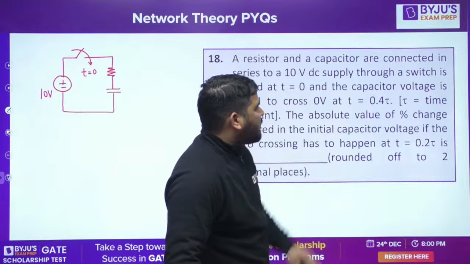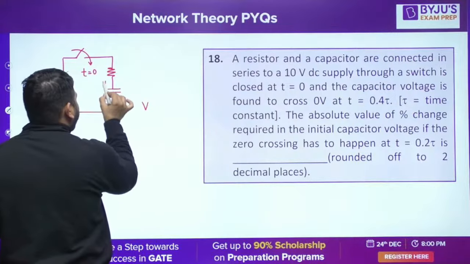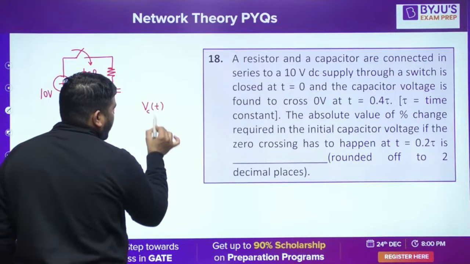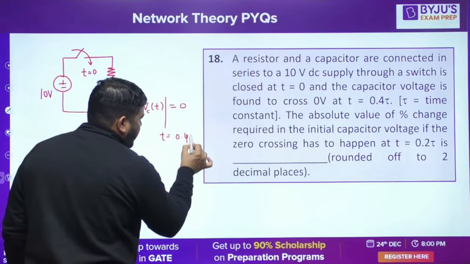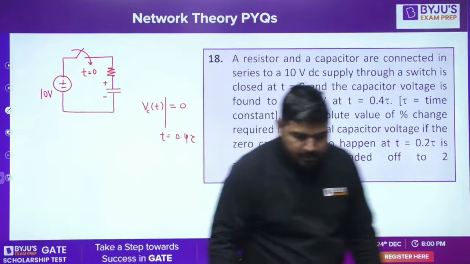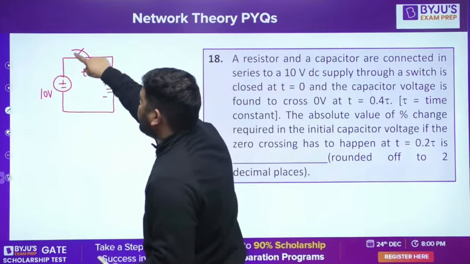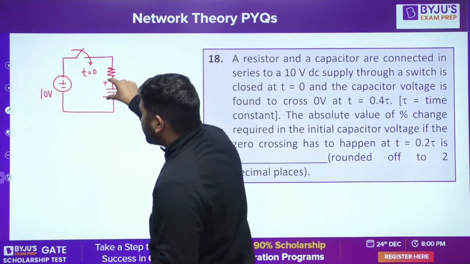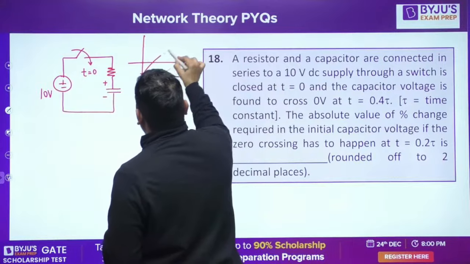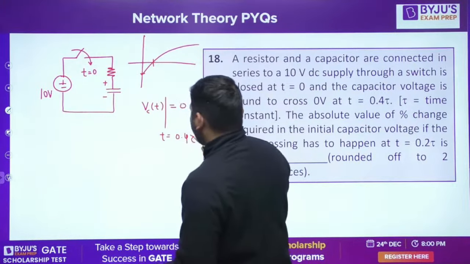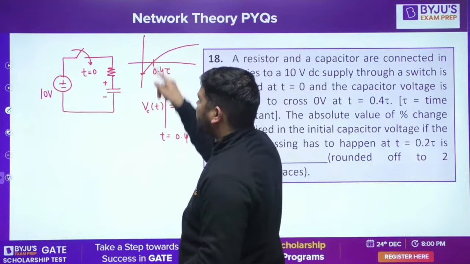The switch is closed at t equal to 0 and the capacitor voltage is found to cross 0 volt at 0.4 tau. Call this capacitor voltage VC(t). So it is 0 at t equal to 0.4 tau. It means initially it was not 0. Initially it was some negative value. Initially it was charged with opposite polarity, and now if you close the switch, it will keep on charging with this polarity. Initially it was some negative volt, and then it will go like this. At 0.4 tau, it will come to 0 volt.